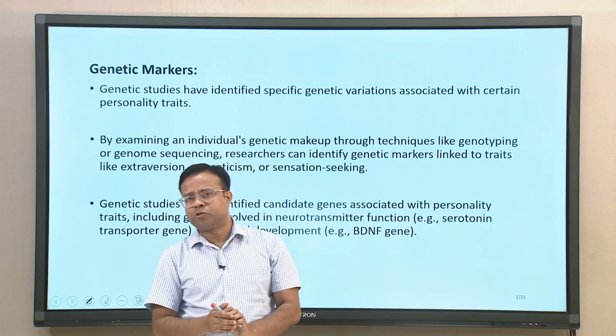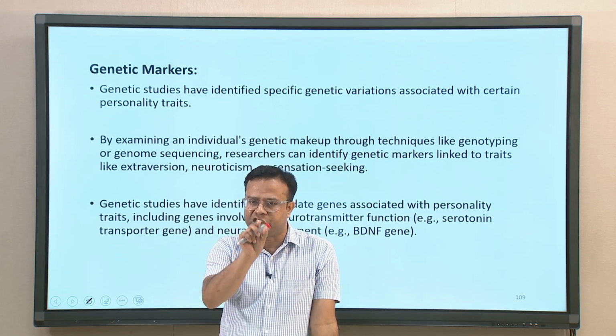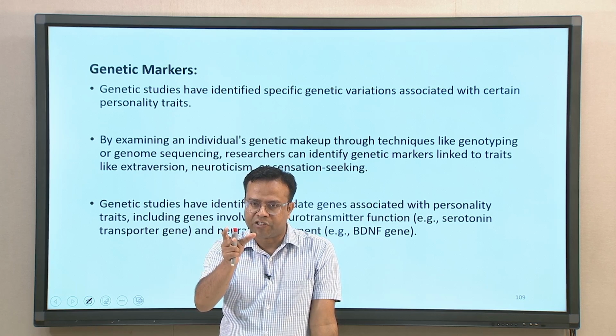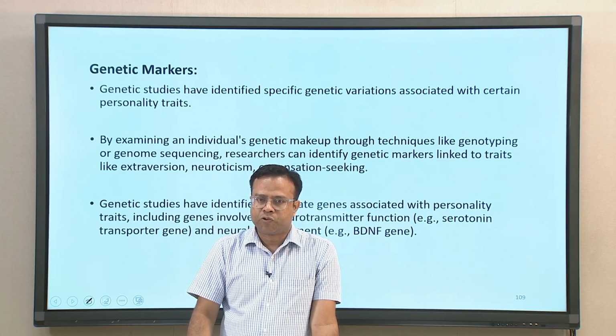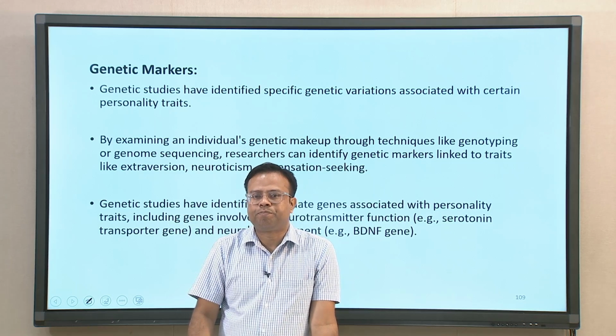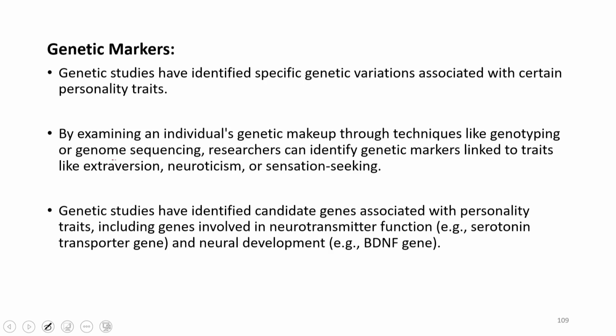In biological assessment, people also sometimes use genetic markers. In genetic studies, people identify specific genes or segments or genetic variations associated with certain personality traits. This involves examining the specific genetic makeup of an individual using techniques like genotyping or genome sequencing, which are highly expensive, and very few researchers do this kind of thing. Researchers can identify genetic markers linked to certain traits, which genes could be responsible for certain behavioral expression, including personality traits.